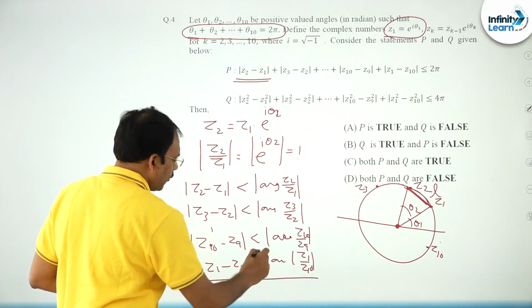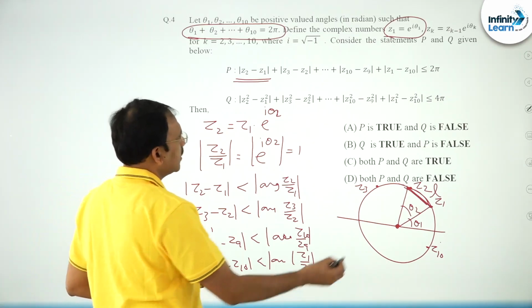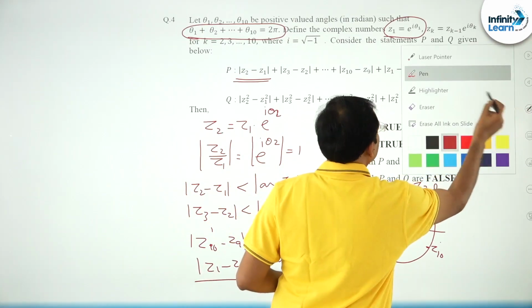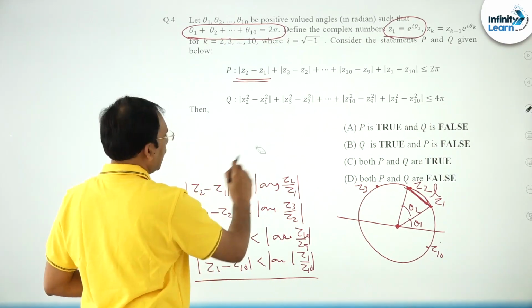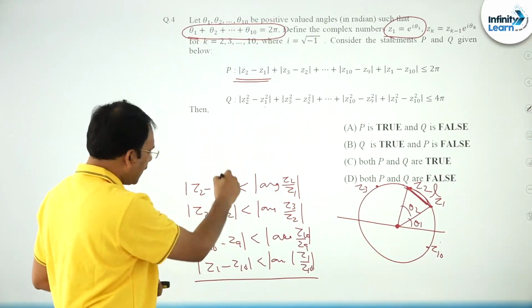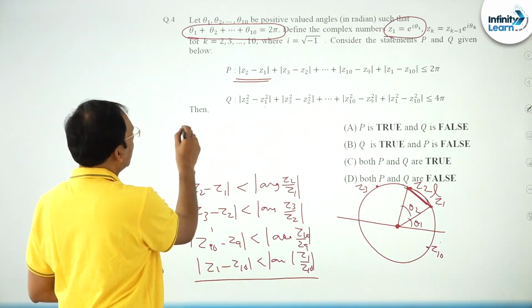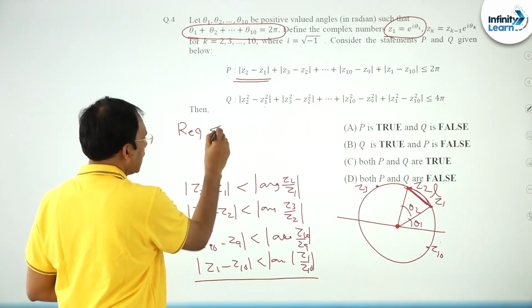So I want to, of course, add all these things. Friends, if I just add all these, you can observe what happens. Let me call the required expression as less than the sum.